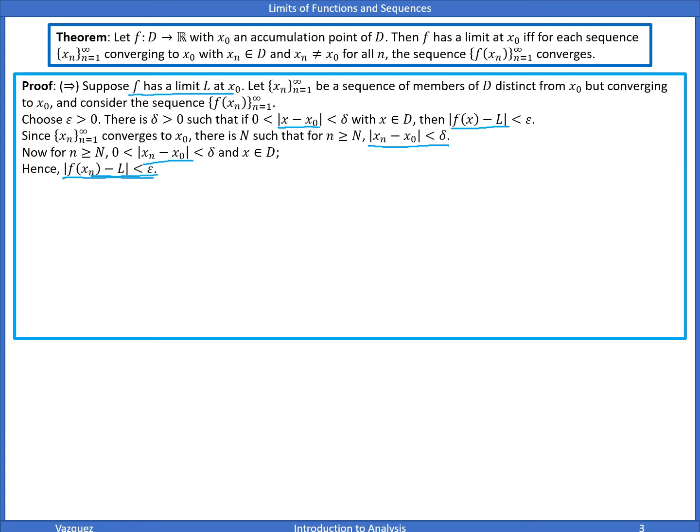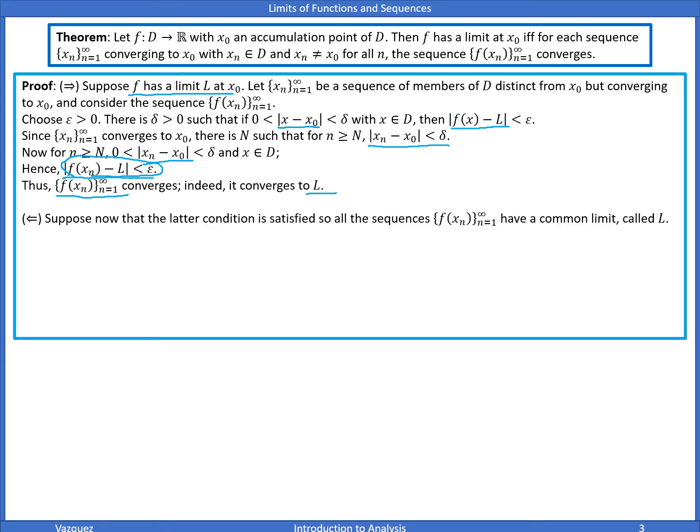And what does this tell us here? Well, the difference is getting arbitrarily small, it's less than epsilon, so this sequence converges and it converges to L. So that's one direction.